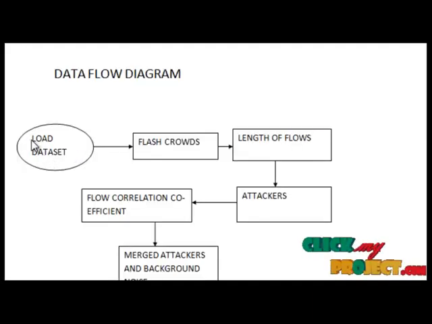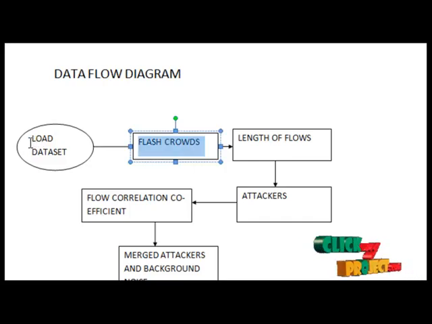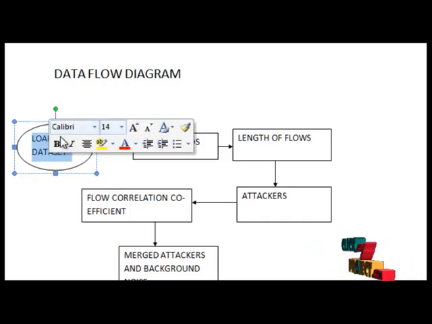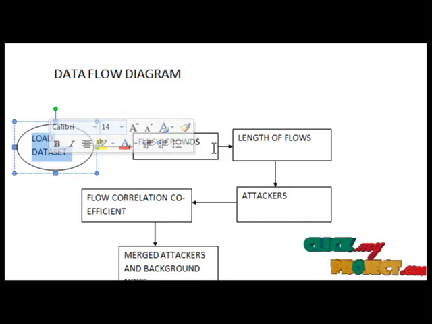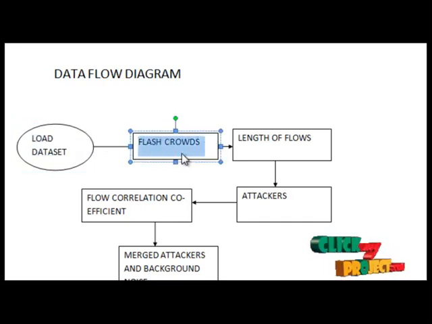This is the block diagram of our project. First we will load the datasets, the RC and AE datasets. Then the second one is false crowds. False crowds is where two games are separated, both using false crowds. We compared the flow correlation coefficients for two flows in various ways. Two false crowds for the same game, RC1 versus RC2 and AE1 versus AE2. The datasets that we investigated are only two instances of many possible false crowds.